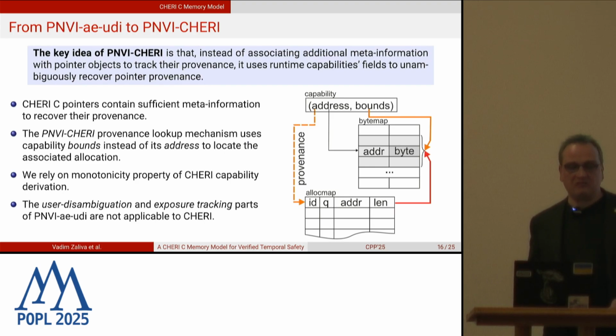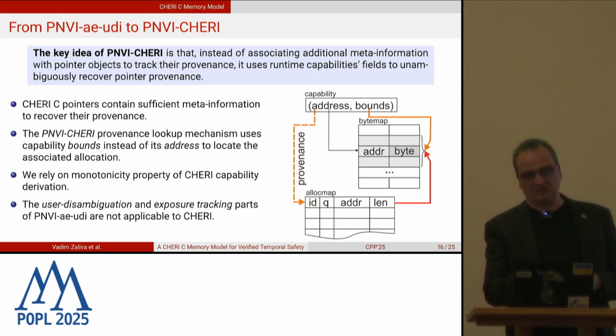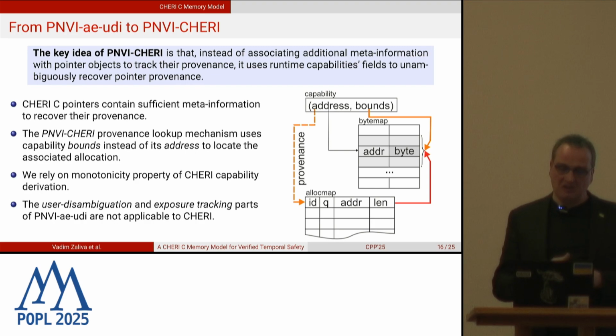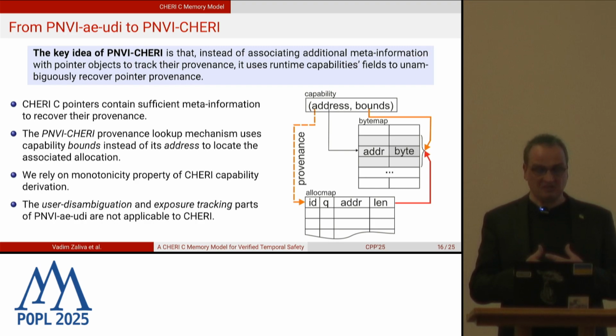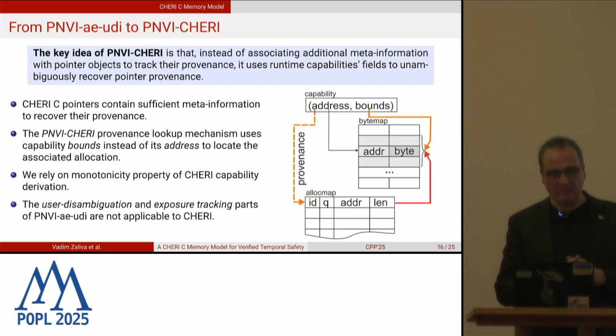So the key idea of PNVI-CHERI is that instead of associating additional meta information with pointer objects to track their provenance, it uses runtime capability fields to unambiguously recover their provenance. Getting back to our picture from the previous slides about the relationship between the capabilities and the allocation map on the left, when people usually talk about the capability, they think provenance, they think of the provenance between the addresses and the allocations. In fact, it's a relation between the pointers and allocations, and the pointer in CHERI is more than that. And it happens that the bounds field is what we can use to calculate this provenance relationship.